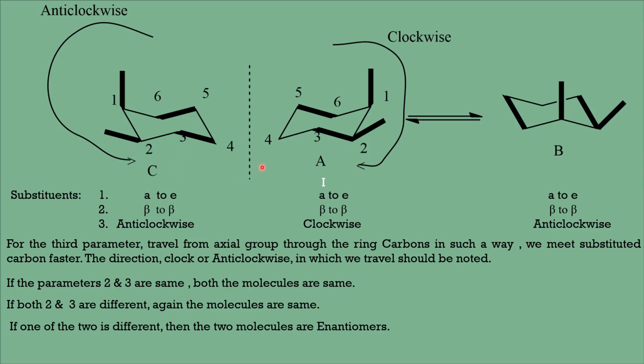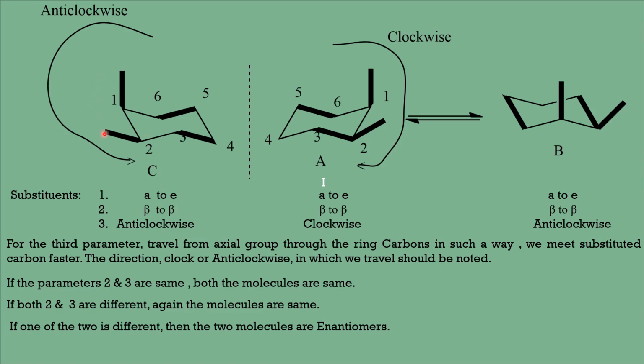The same order I have to fix for this conformer also. So I have to travel from axial to equatorial. So the same order should be fixed for both the conformers. Point number 2. We started from axial. Is it in the beta side or in the alpha side? Yes, now it is a beta bond. So for axial you put beta. And for the equatorial this is also beta. So we are traveling from axial to equatorial, or from a beta to beta bond. And that is what we have mentioned here, beta to beta.